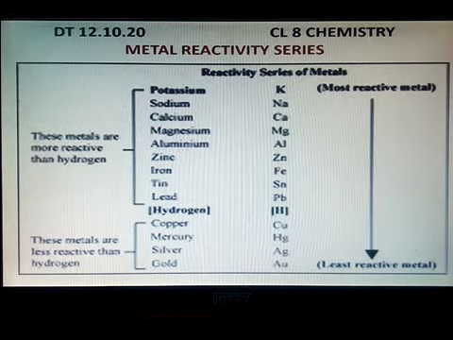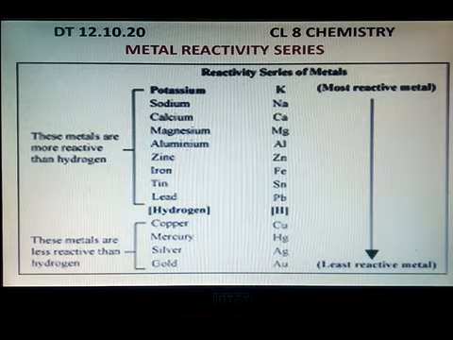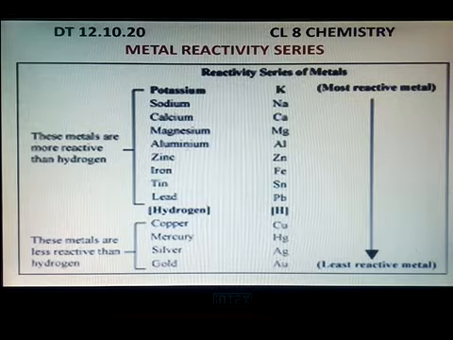Now you can see your book. In your book, at the last is platinum, the least reactive metal. Now what is the special feature of this activity series? The ease with which a metal in solution loses electrons and forms a positive ion decreases down the series. That means the ease with which they can lose their electrons decreases down the group.